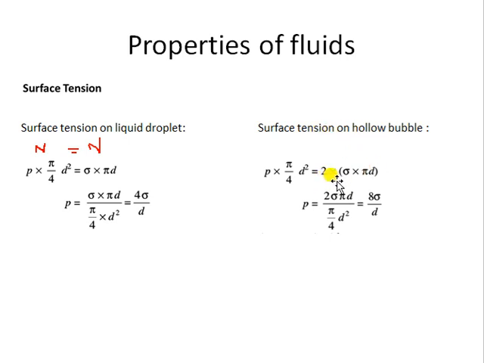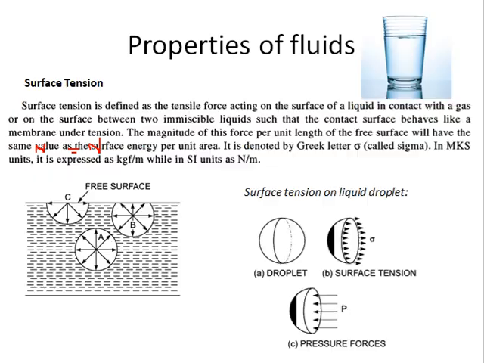Like if I move to the previous portion, in a soap bubble what is happening? The surface tension will be here also, inside also and outside also. So there is surface tension acting on both surfaces. The outer surface is stretched and the inner surface is also stretched. Here in this case only one surface is stretched, but in a soap bubble both surfaces are stretched. Try to assume that this thickness is almost zero. Then there is a fluid particle on this point also, and over here also, which is under surface tension. Fine. So surface tension on both the surfaces.